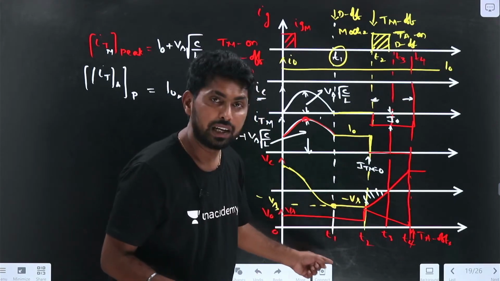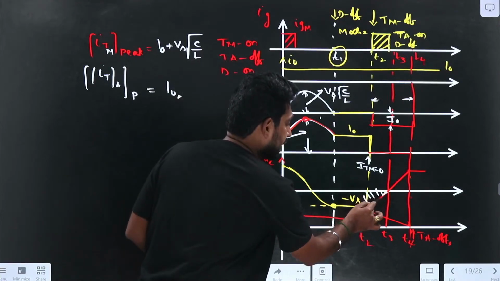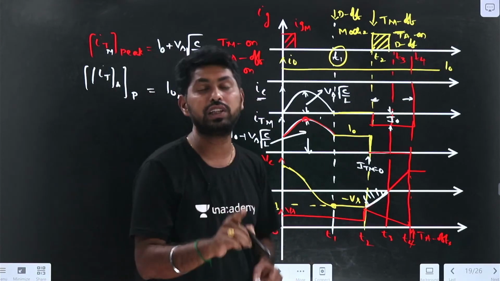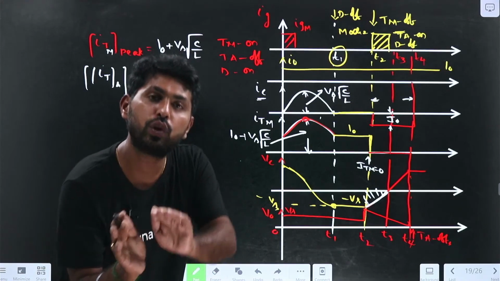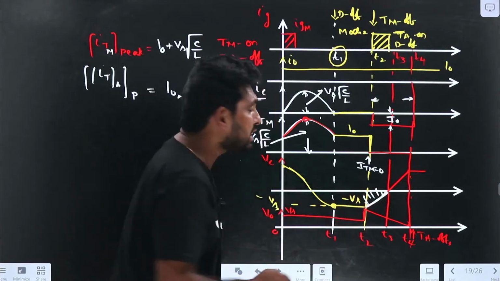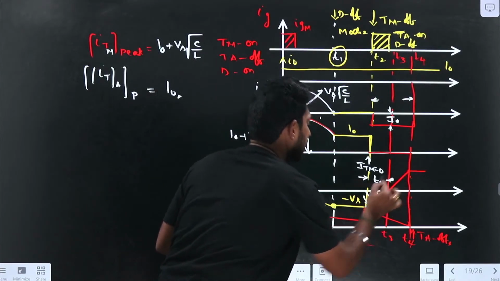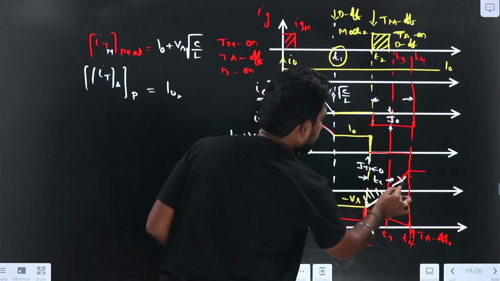After that, we are applying the reverse voltage across the thyristor. For successful commutation of the device, the anode current should be equal to 0 and the reverse voltage also should be applied across the device. So here, this is the circuit turn off time TC. What is the slope of this line? I0 by C.